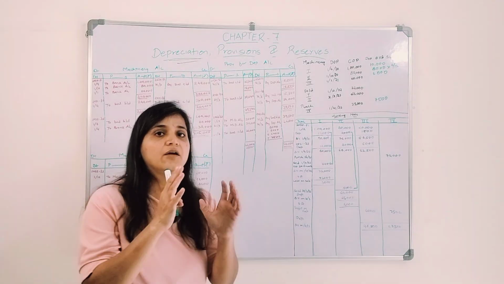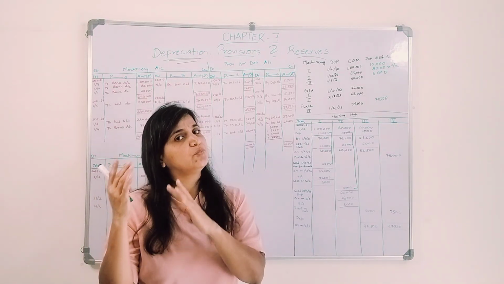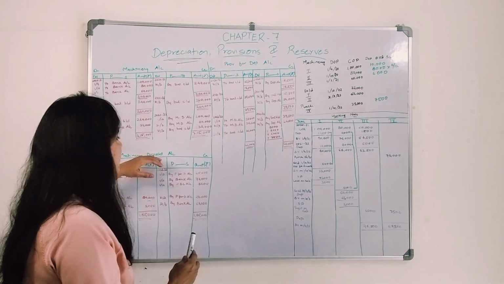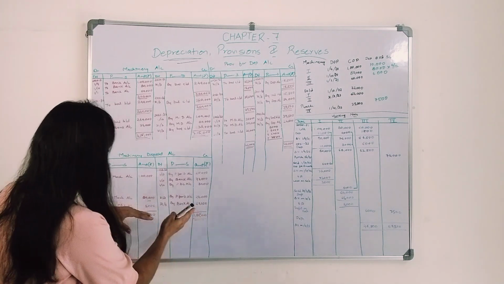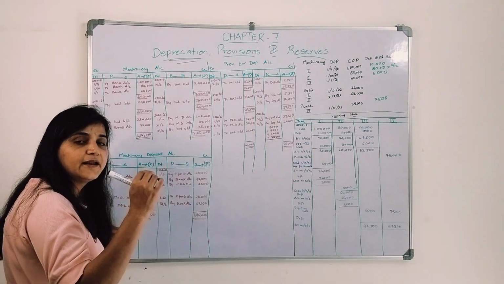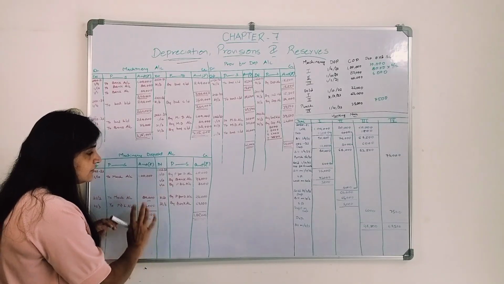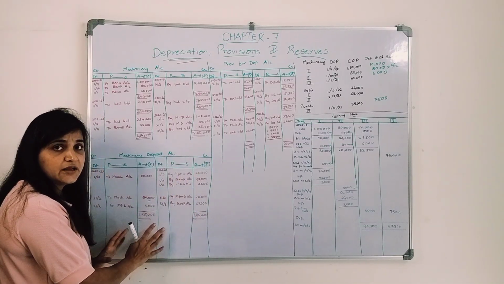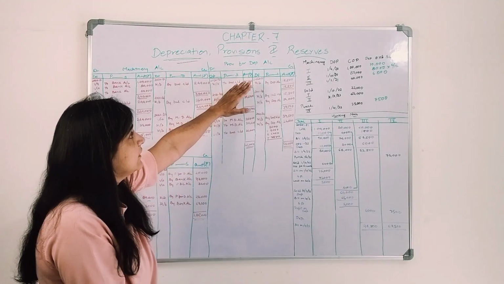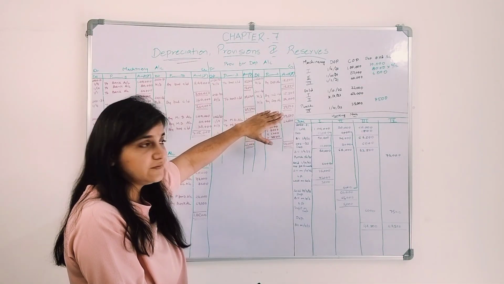My profit. Where I will transfer that profit? To profit and loss account. So machinery disposal account debit, I close this account to profit and loss account 5,000. Correct? Clear? This is how I'll prepare the machinery disposal account. Now I need to close this provision for depreciation account.